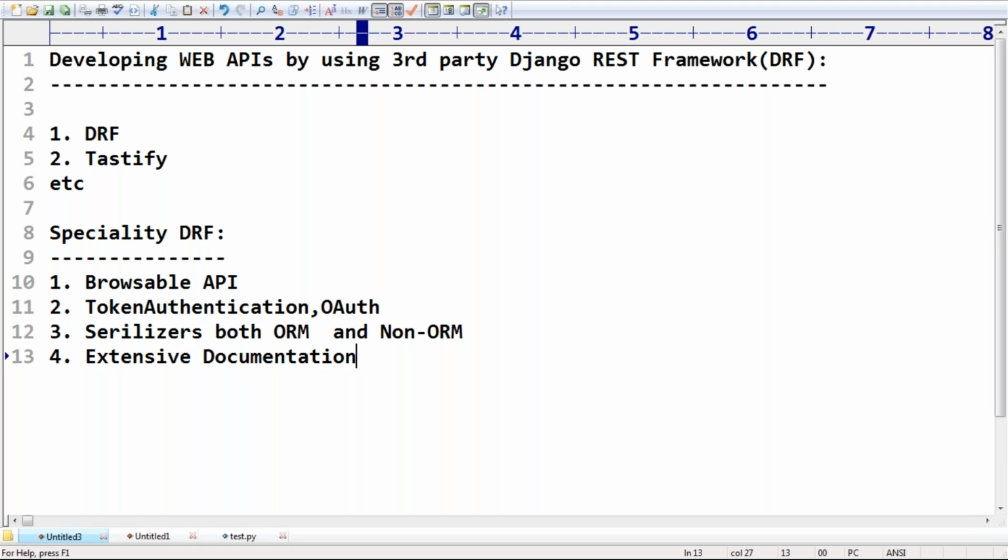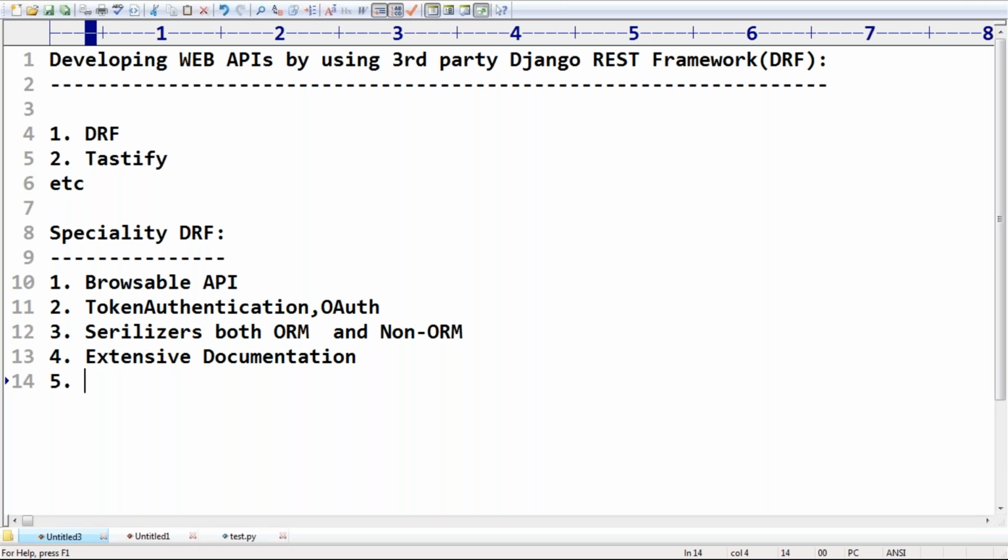If you require any support, community support is there. Next, it is trusted by world top companies like Mozilla, Red Hat, Heroku. Multiple top brands trust this DRF and use the DRF concept in their applications. That's why you can happily believe in DRF.